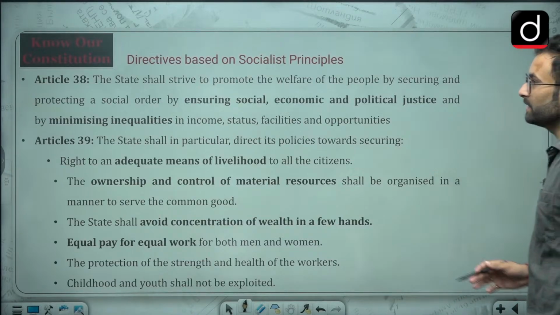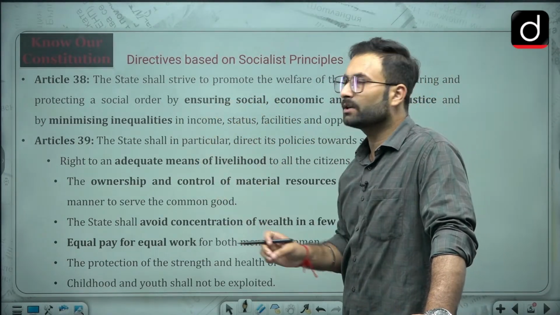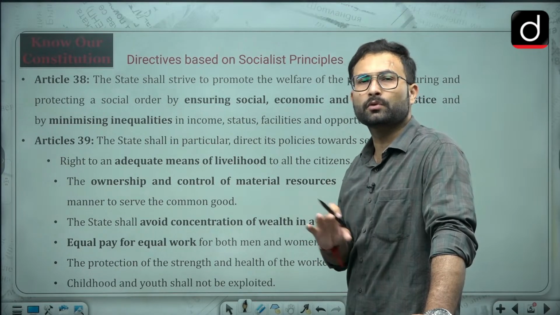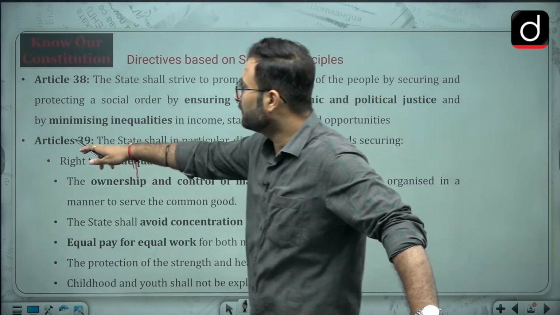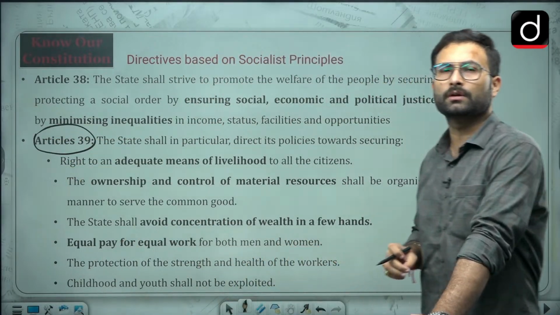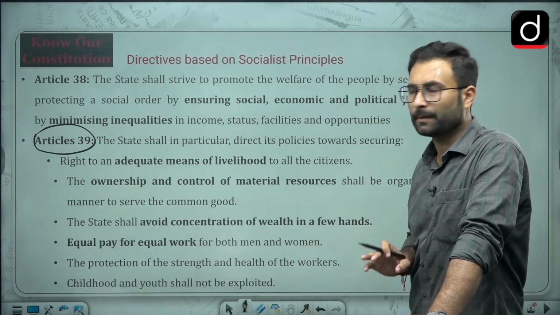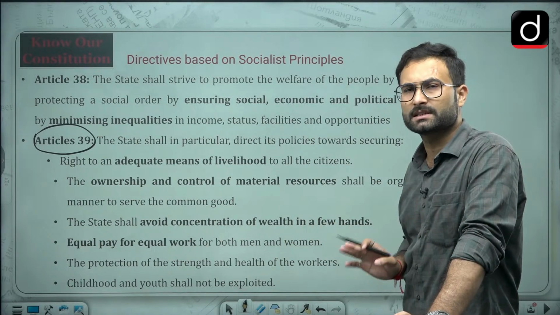Moving further, we saw Article 38, related to removing socio-economic inequalities, and Article 39, related to the right to work and equal payment. You can go through these articles, which we discussed yesterday.